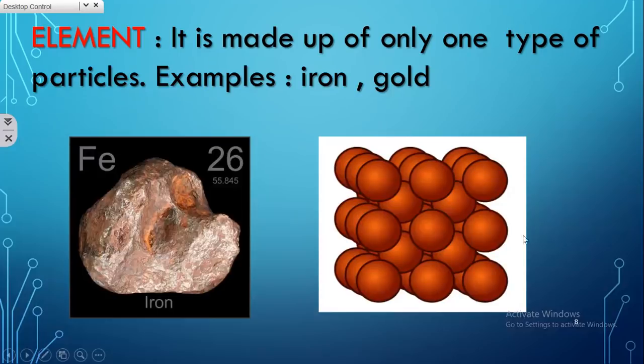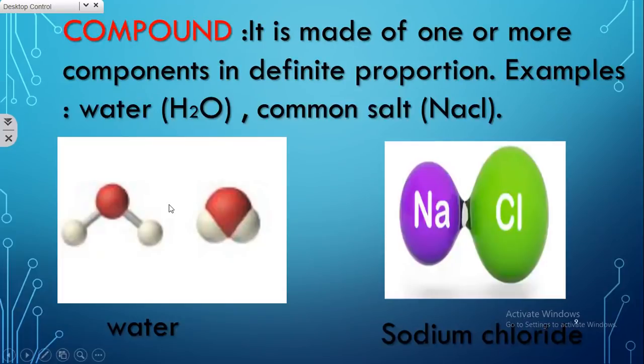See here, all these particles are similar in shape and size. Hence, it is said to be an element. The next, compound. Compound is made up of one or more components in definite proportion. This is very important. This makes the difference. See, mixture is also made up of one or more components, but they don't have definite proportion. But here in compounds, they have definite proportion. Okay, for example, take water. Its chemical formula is H2O.